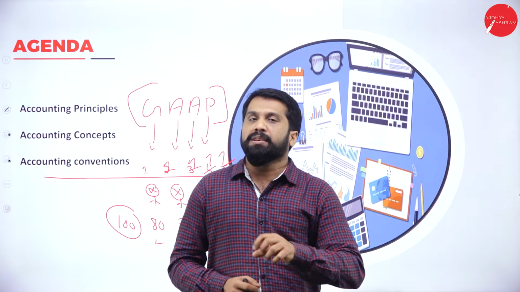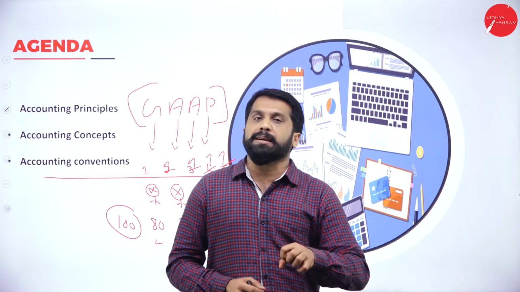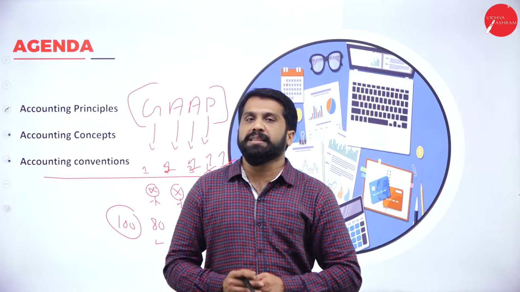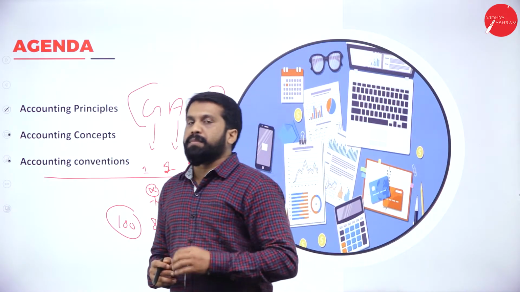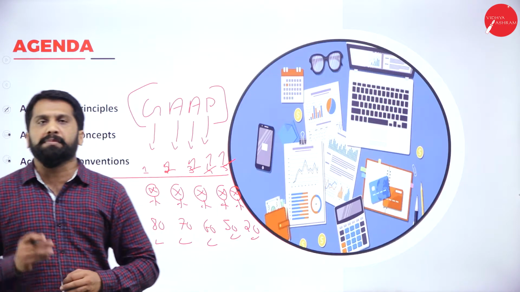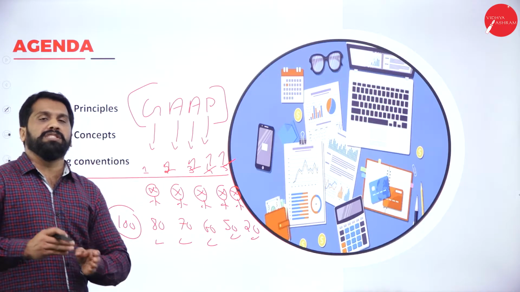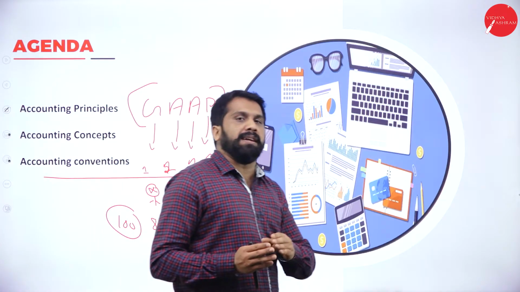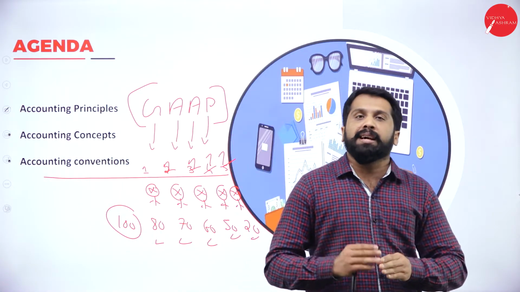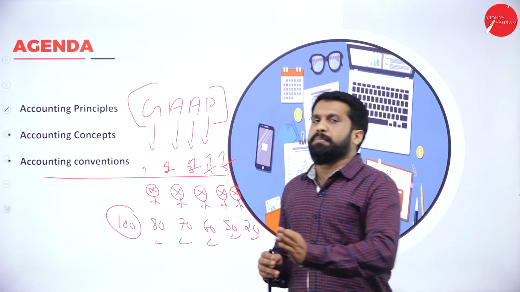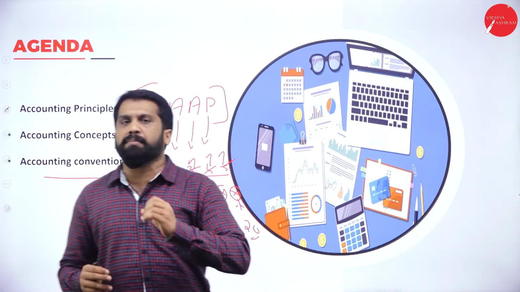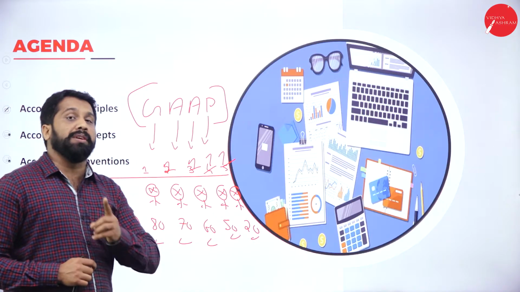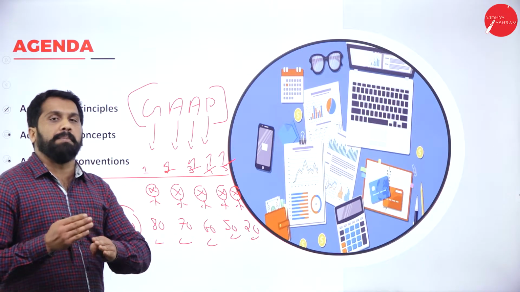For example, your L&T company can be compared with Infosys company. Your Britannia company can be compared with another company doing the same business. Your Pepsi and Coca-Cola can be compared like this, because everybody is following the same rules and regulations, which means you have the right to compare.